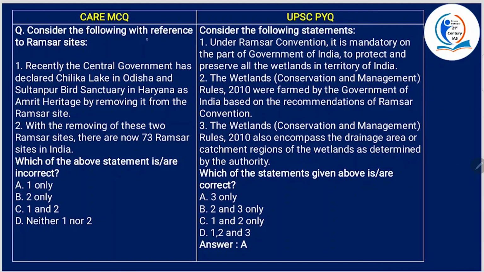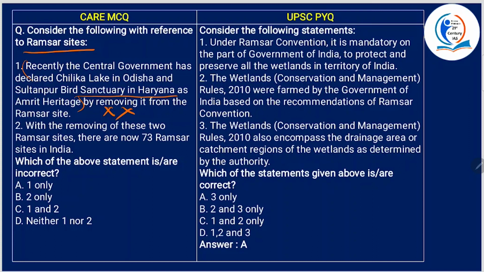Now, consider the following with reference to Ramsar sites. Recently, the central government has declared Chilika Lake in Odisha and Sultanpur Bird Sanctuary in Haryana as Amrit Heritage by removing it from the Ramsar site. See, this first part is correct. However, it did not remove it from Ramsar site. The Amrit Dharohar initiative is to promote tourism at ecologically sensitive wetlands, better known as Ramsar sites. Okay, so this is wrong.